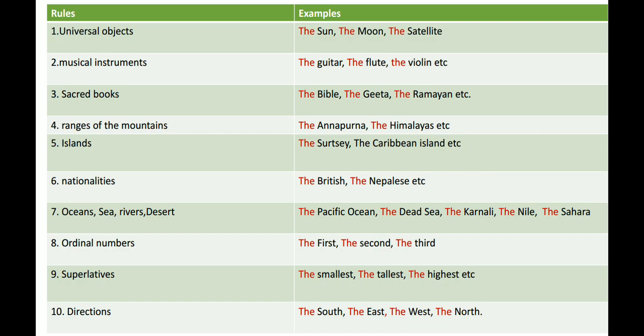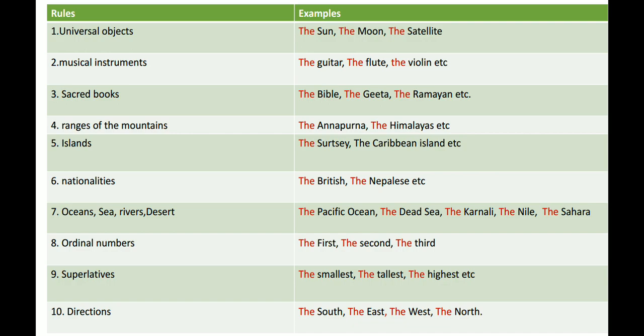Before ranges of mountains, we have to use the. For example, the Annapurna, the Himalayas. But make sure, we use no article before the name of a single mountain. We do not use an article before the name of mountains. But before the ranges of mountains, we use the article the. Number 5, islands. Before islands like the Caribbean, we use the.